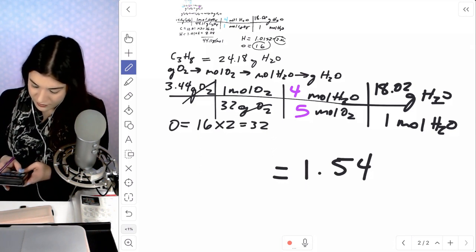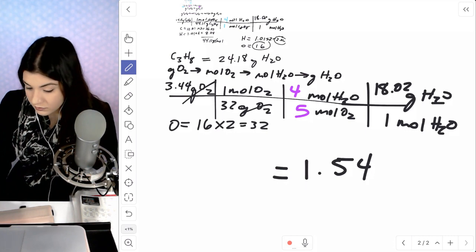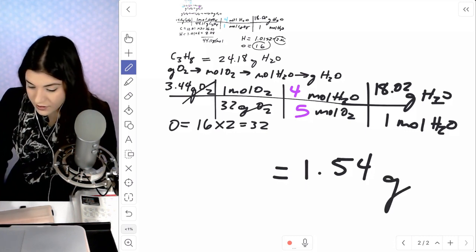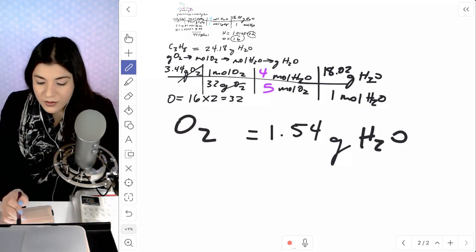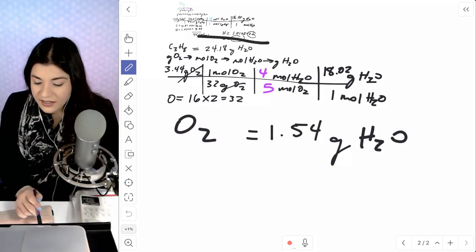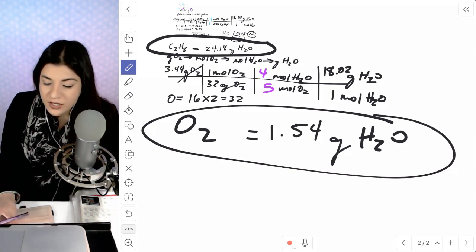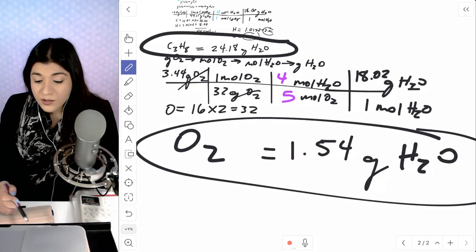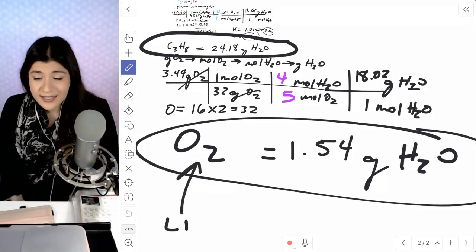Let me make sure I multiplied everything out right. We are starting with a very, very small number compared to our first part. 5 times 32. Yes, I did. Okay. Grams of water. All right, so this is what our O2 produces. Looking here and looking here, we're going to compare those two values. Which one produced the least amount of product would be O2. So this is our limiting reactant.